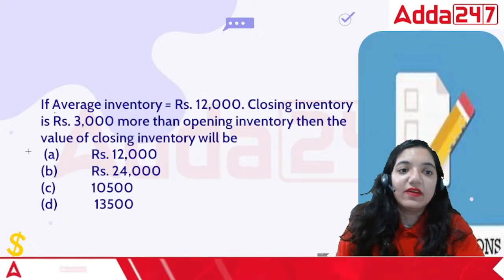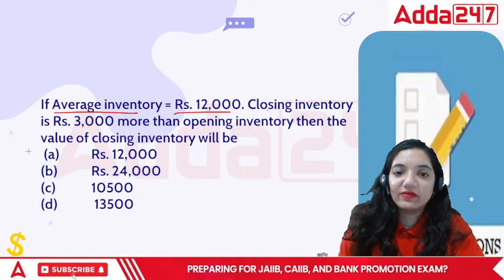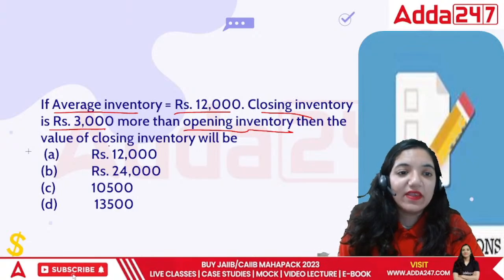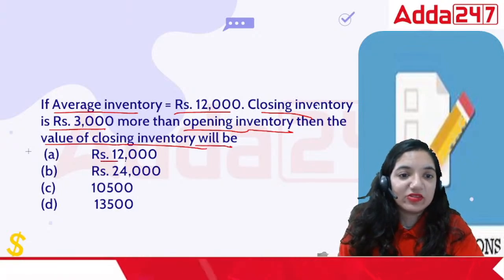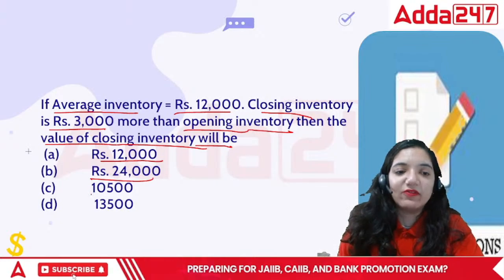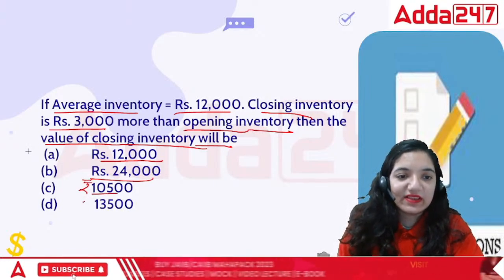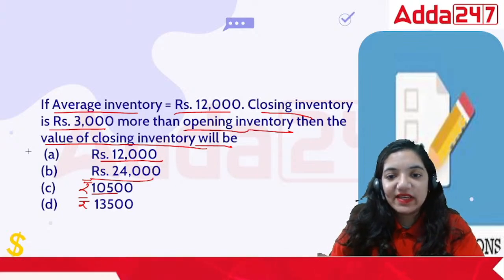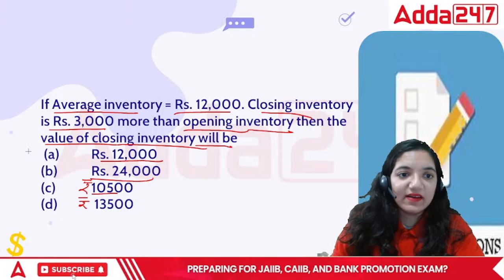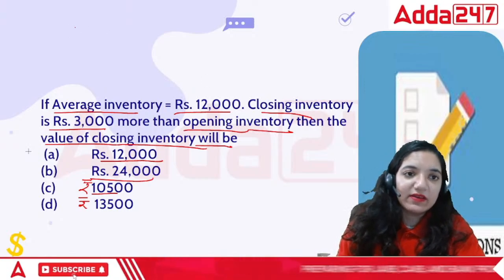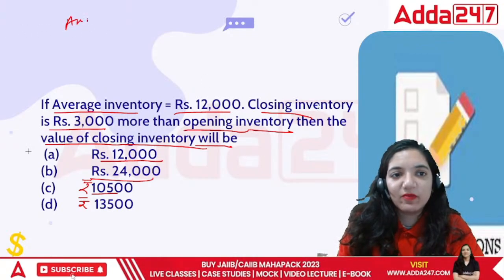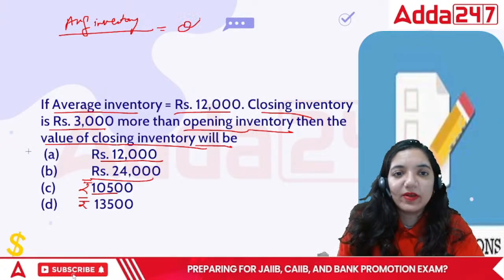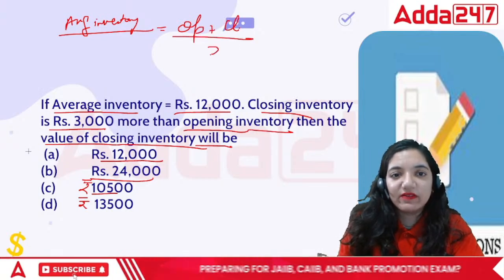Next, if average inventory is rupees 12,000 and closing inventory is rupees 3,000 more than the opening inventory, then the value of the opening inventory will be: 12,000, 24,000, rupees 10,500 or rupees 13,500. In this case, they are saying that the average inventory is 12,000. What's the formula for average inventory? It is opening plus closing divided by 2.